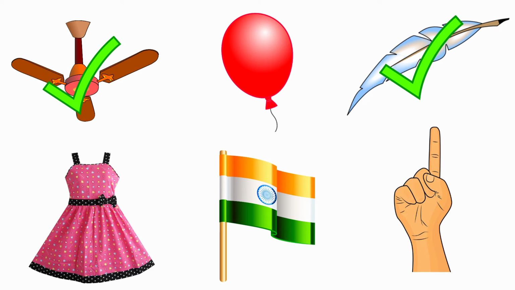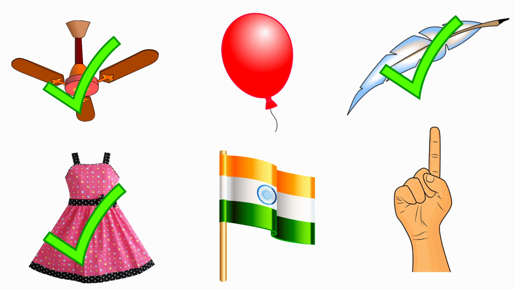Next one, frog. Frog. The beginning sound of the picture frog is /f/. And the sound of the letter F is /f/. The beginning sound of the picture frog and the sound of the letter F is /f/. Both are same sounds. So, we are going to tick the picture frog.